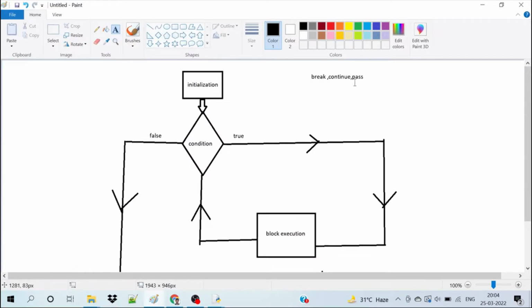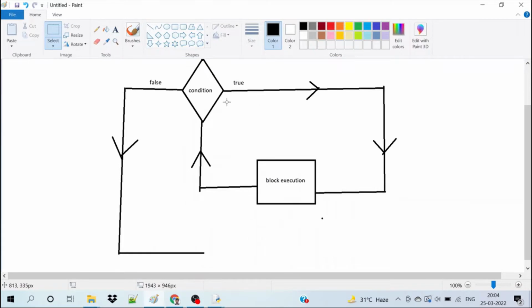Hello guys, in this section we will look at some more statements. We will look at some statements which break the flow of iterative statements like for, while and do while. So these statements are break, continue and pass, these three statements. In the break statement, if any program encounters a break statement, it will break the loop and come to the end.